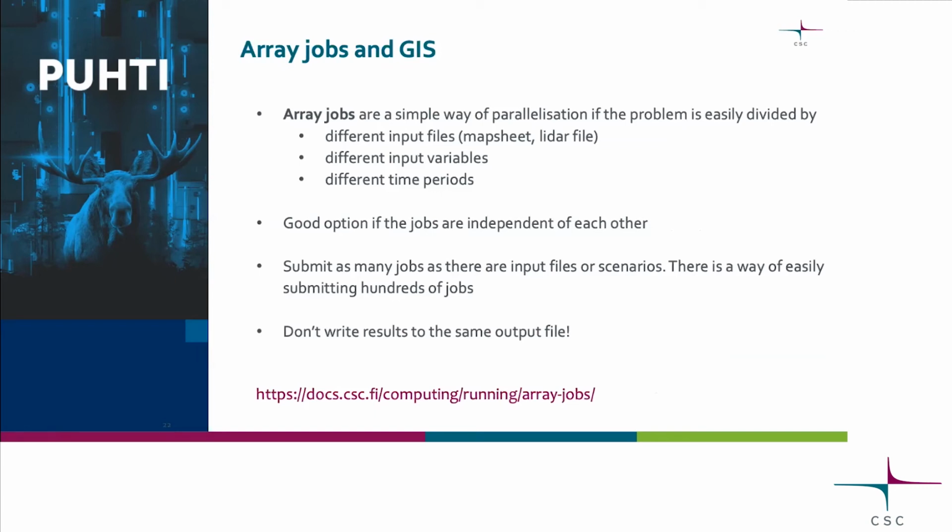So in GIS terms, this would mean that usually users have vast amounts of input files. So map sheets, slider files, satellite images. So you could basically just have the one simple script that maybe uses only one core for each of these files and submit the job for each of the files.